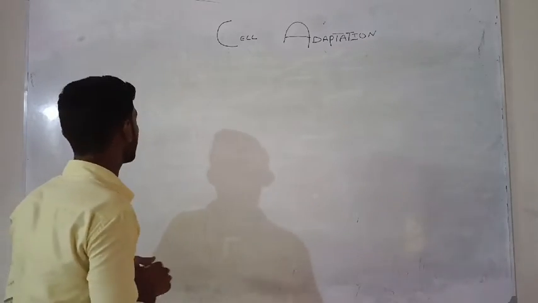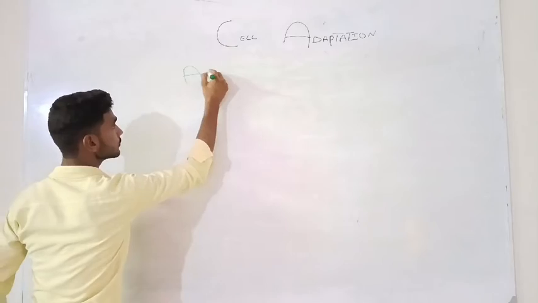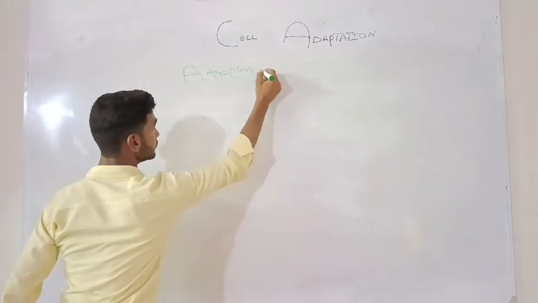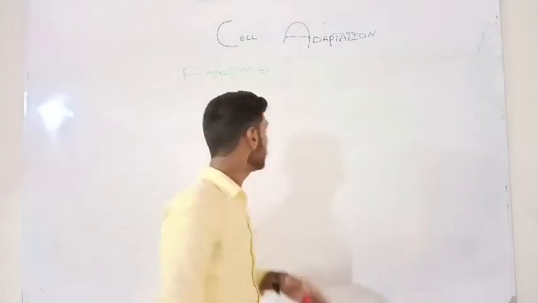The third one is atrophy. Look at it. What is atrophy?